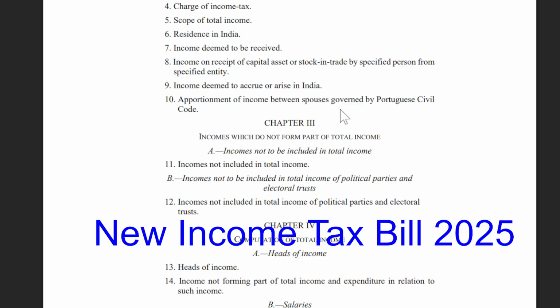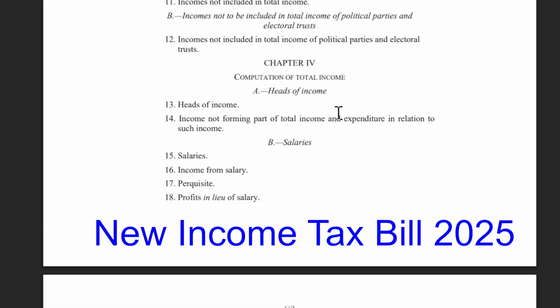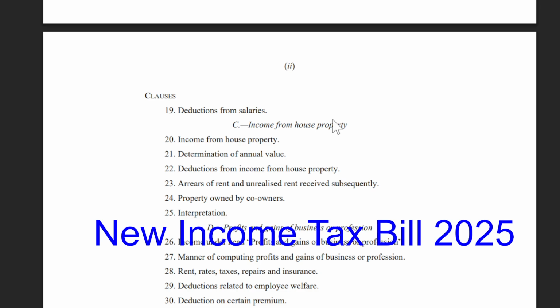Now, I am not going to say Section 13, I am only going to say 13. Please understand that it is Section 13. 13, Heads of income. 14, Income not forming part of total income and expenditure in relation to such income. Then B, Salaries. 15, Salaries. 16, Income from salaries. 17, Perquisites. 18, Profit in lieu of salary.